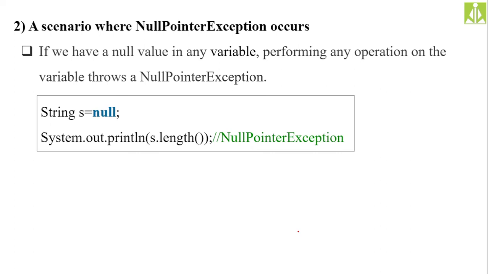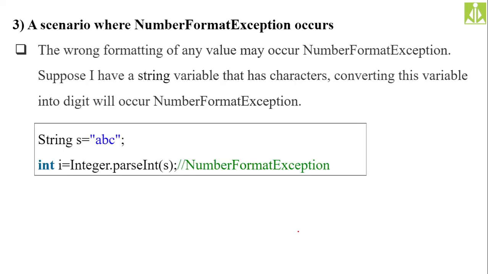Null pointer exception is one scenario, and there is one more scenario, the number format exception. If you're trying to parse a string value into a number, then these are wrapper classes. The Integer class, what you're seeing over here, Integer.parseInt, is a wrapper class. Very soon we are going to discuss wrapper classes. When you use it with parseInt, generally you have to put a character value, a float value, a double value over here. All integral values you have to put.